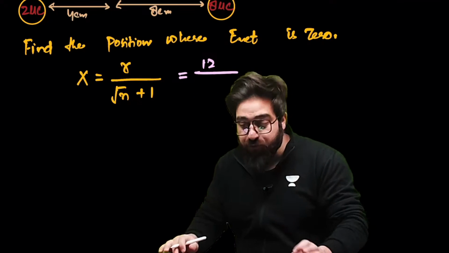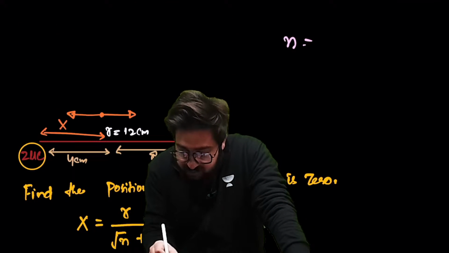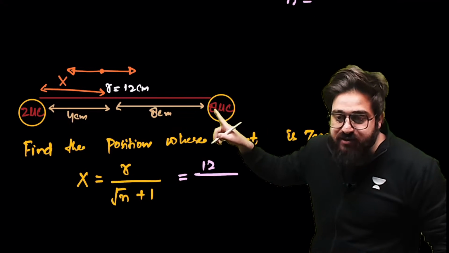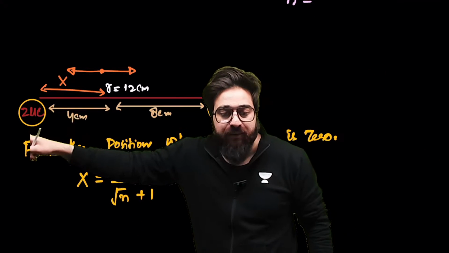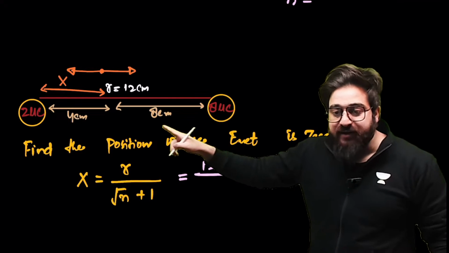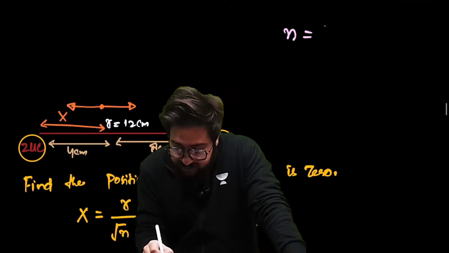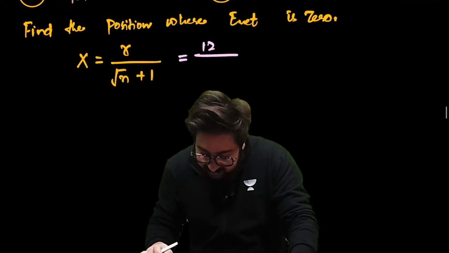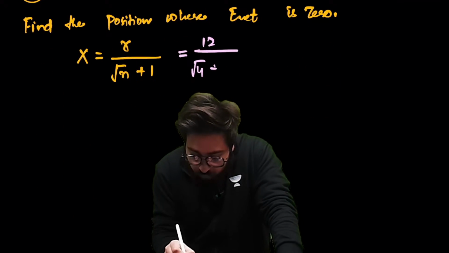What is n? How to find n? Listen to me very carefully. N is how many times this is greater than this one. So how to find n? Take this 8, divide it with the 2. So 8 divided by 2 will come out to be 4. So n in this case is 4, under root of 4 plus 1.